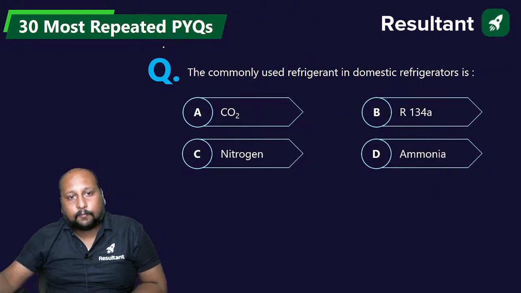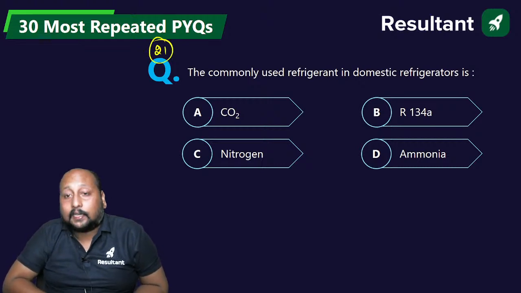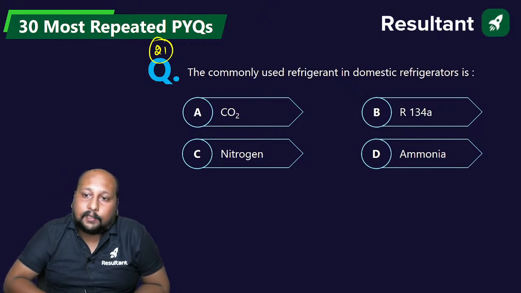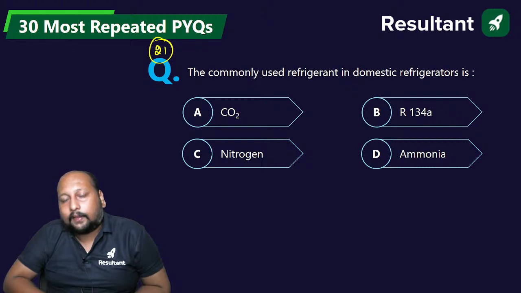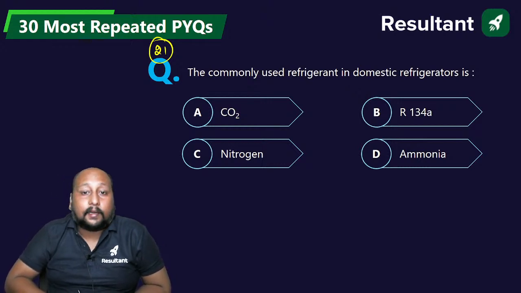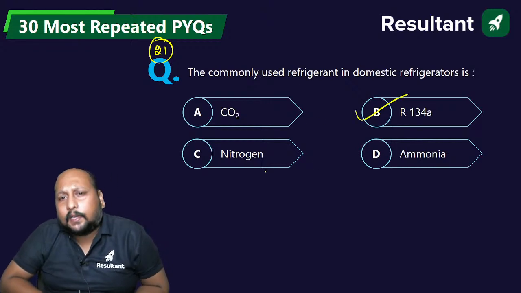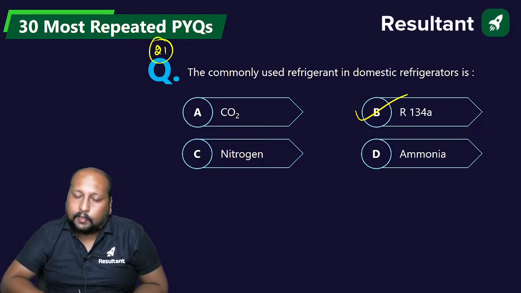Okay, next the 21st question, very easy. The commonly used refrigerant in domestic refrigerators, the fridge in your home, what kind of refrigerant are we using? Carbon dioxide, R134A, nitrogen or ammonia, A, B, C or D. Obviously in our domestic refrigerators we are using R134A, the most commonly used refrigerant. Okay, B is the correct answer.